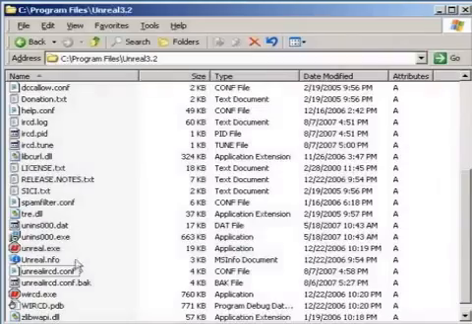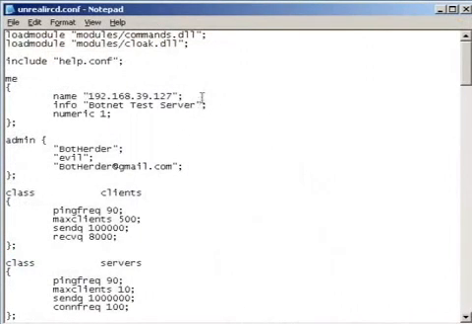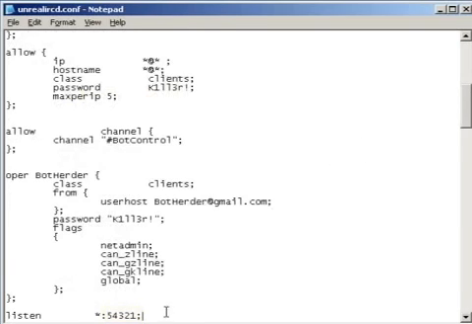For Spike's botnet to work, some of Unreal's settings must match the settings he configured in his bot client earlier. Remember, his bot client is trying to connect to a certain IP address and port using a certain password. So his IRC server had better be that IP address, listen on that port, and accept that password, or Spike's bots can't connect. Once Spike configures his Unreal server, he just starts it up so that it accepts connections. To prove it's working, let's connect to it using a normal IRC client.